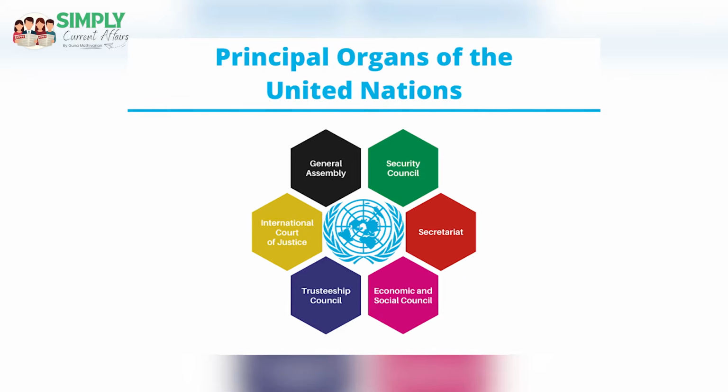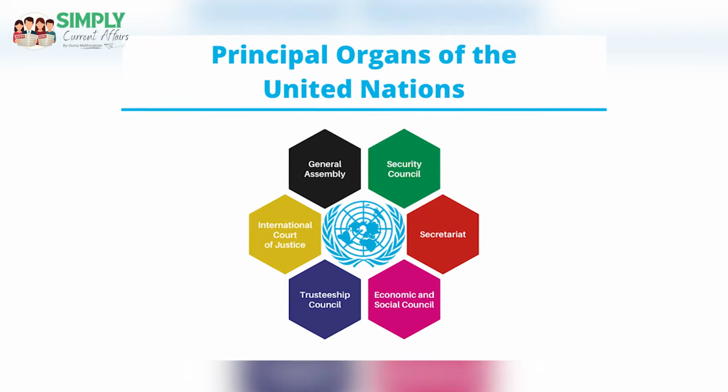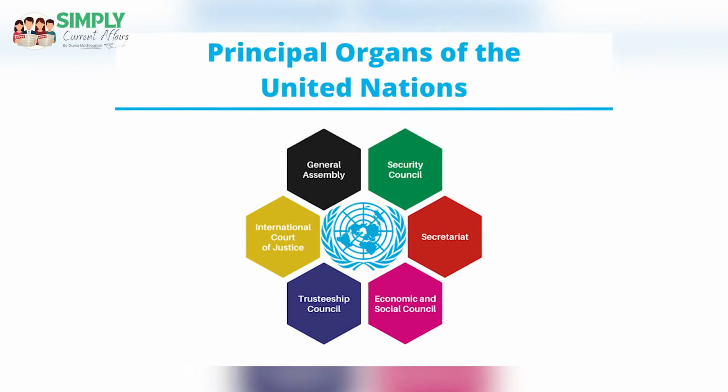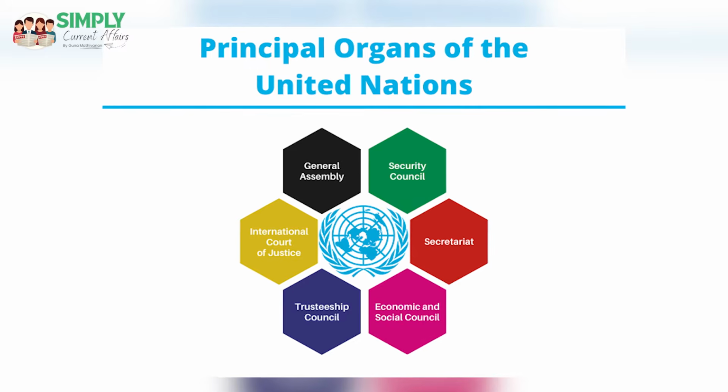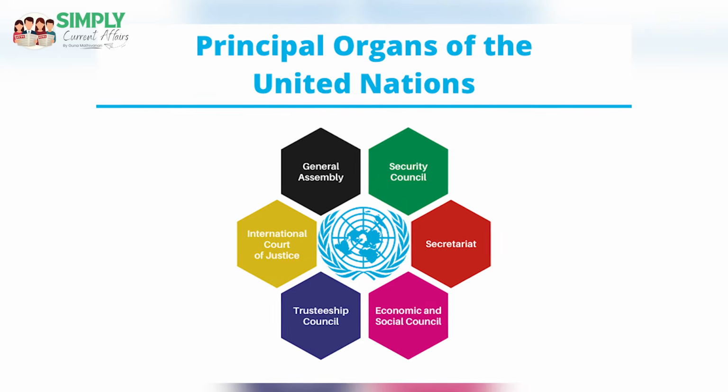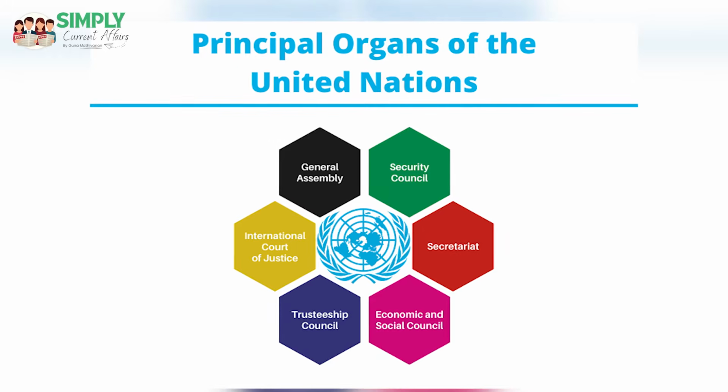United Nations is an international, intergovernmental, global organization which came to ensure peace, stability, security, growth, development. These are the broader objectives of United Nations. UN has 6 principal organs. One is the UN General Assembly, the second is UN Security Council, the third is UN Economic and Social Council, fourth is UN Trusteeship Council, fifth is International Court of Justice, and sixth one is UN Secretariat.